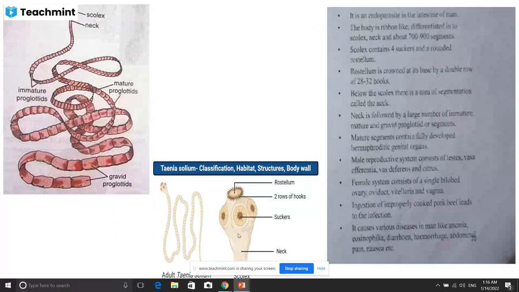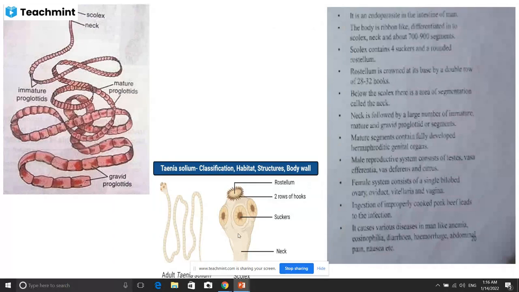When you look at the characteristics, it is an endoparasite in the intestine of man. The body is ribbon-like, differentiated into scolex, neck, and 700 to 900 segments called proglottids. The scolex contains four suckers, which I show here, and a rounded rostellum.